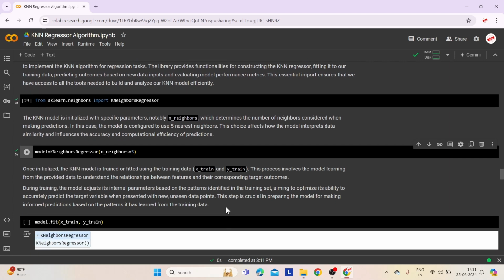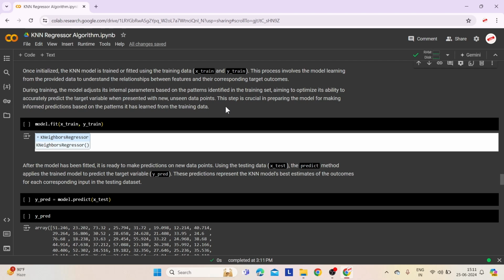Once initialized, the KNN model is trained using the training data, xtrain and ytrain. During this training process, the model learns the relationships between the features and their corresponding target values. By understanding these patterns, the model optimizes its ability to accurately predict the target variable for new unseen data.